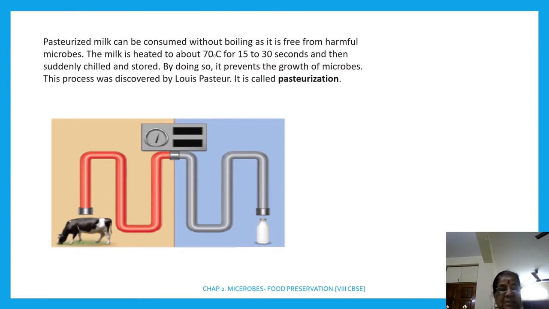What is pasteurization? The milk is heated to about 70 degree centigrade for 15 to 30 seconds and then suddenly chilled and stored. By doing so, it prevents the growth of microbes and this process is called pasteurization and it is discovered by the scientist Louis Pasteur.